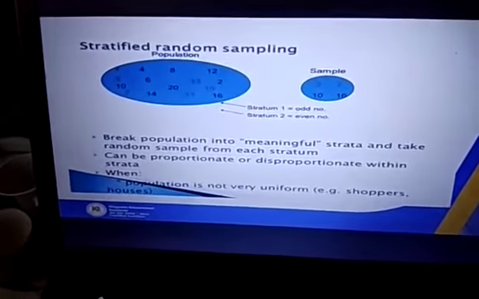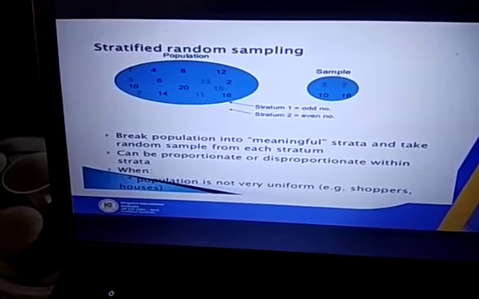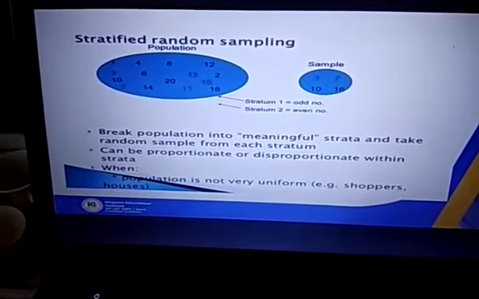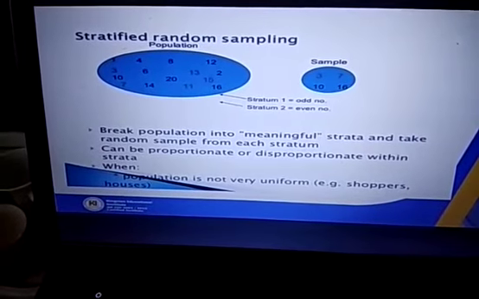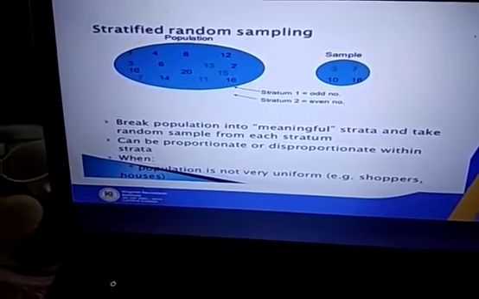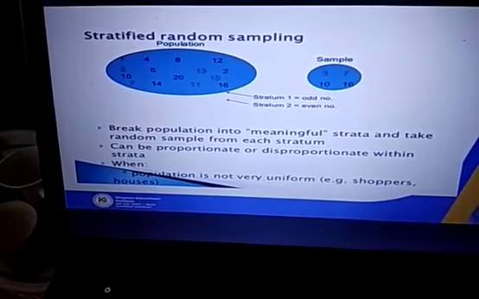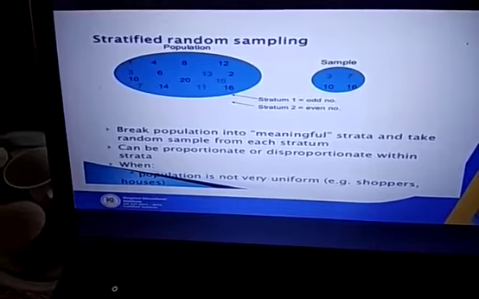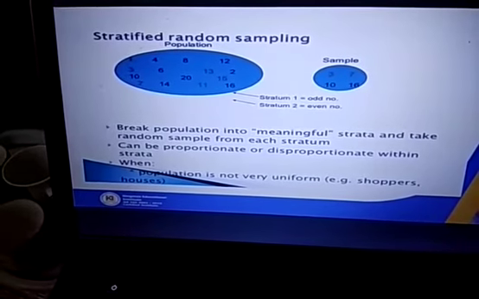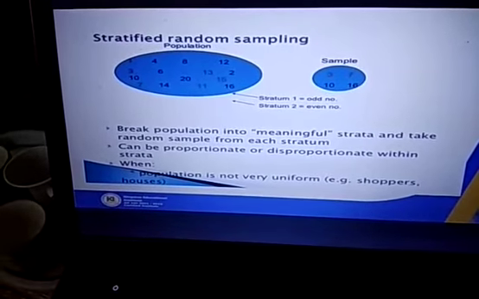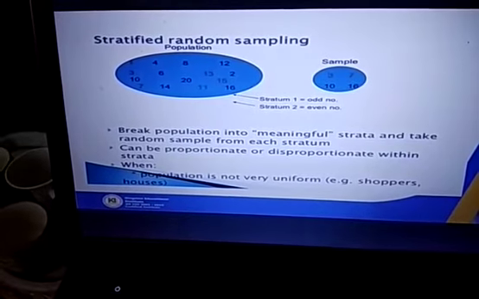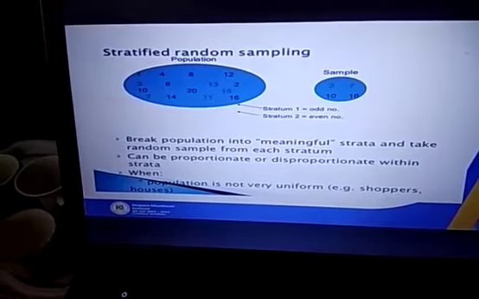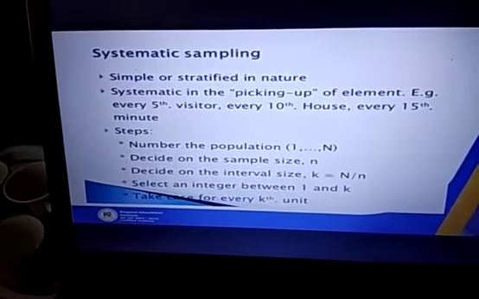Next, the stratified random sampling. Here there are the population and this is the sample. First, stratum 1 equals odd numbers and stratum 2 equals even numbers. So we break the population into meaningful strata and take a random sample from each stratum. It can be proportionate or disproportionate within the strata. When the population is not very uniform, for example shoppers or houses, we use stratified random sampling.